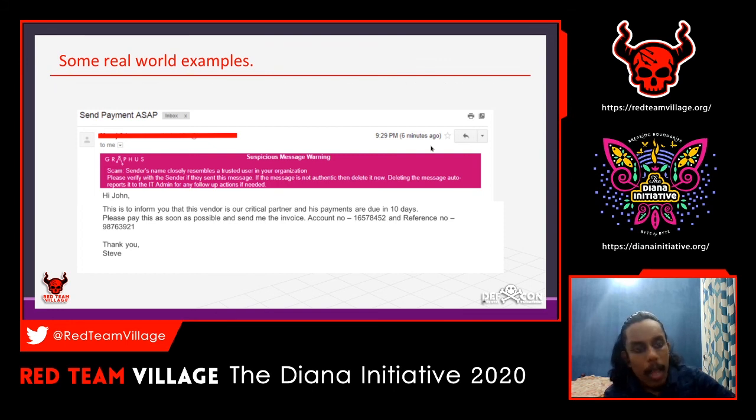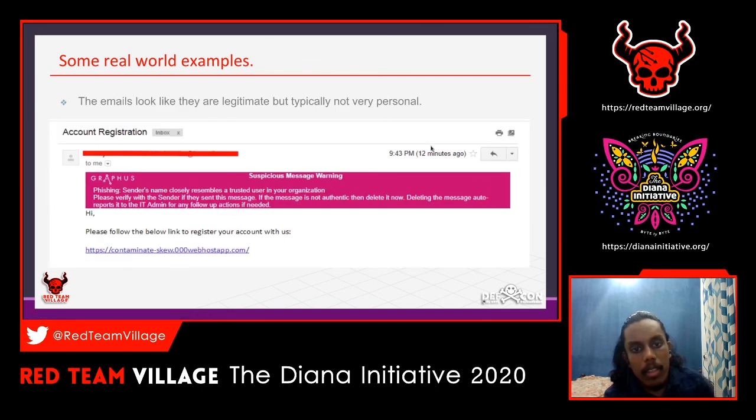But back in here you can see it says just hi, because the attacker doesn't know who he is sending this to. He is just sending it to multiple employees or people whose email addresses he got publicly from other public platforms.